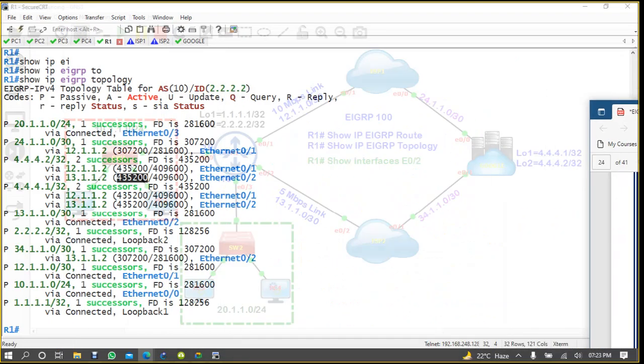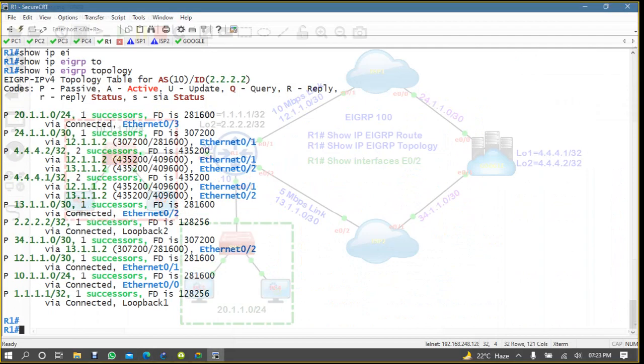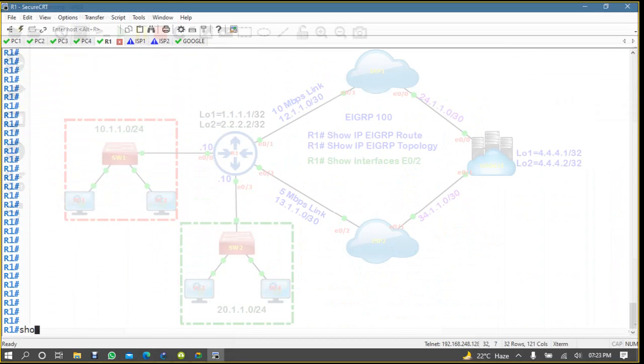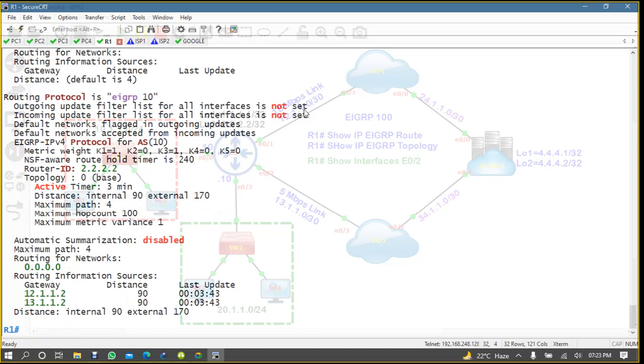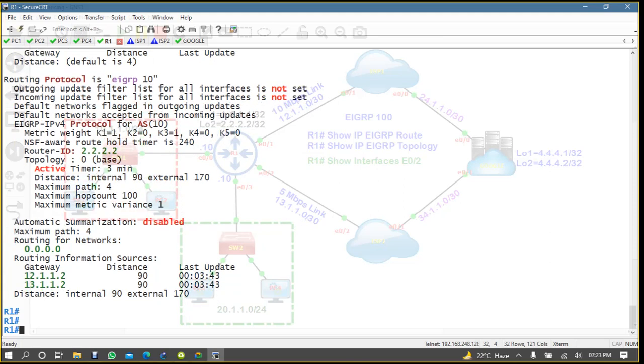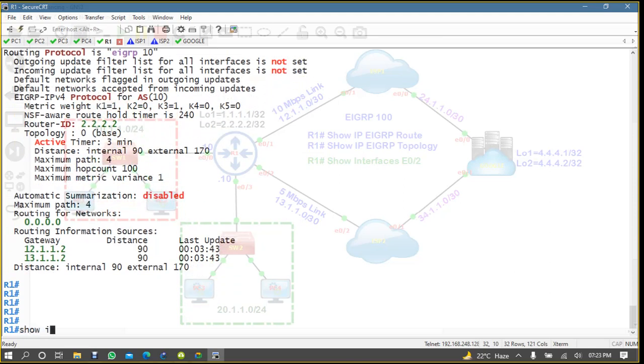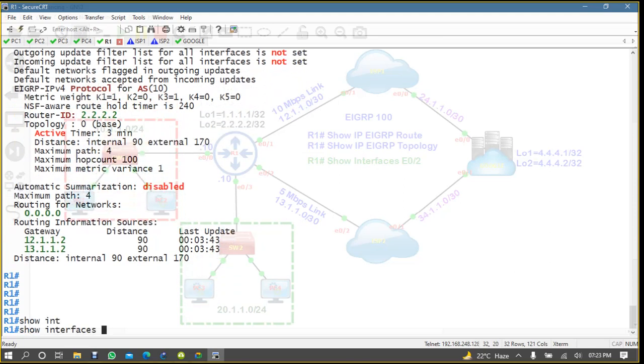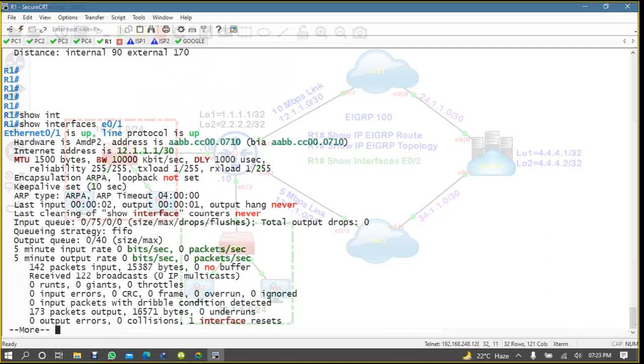Let's come here. Type show ip protocol. You can see here the metric detail. Bandwidth is in use and delay is in use. Others are not in use. And if you check here also, you can type show interface E0/1.